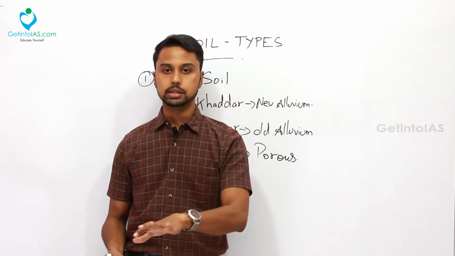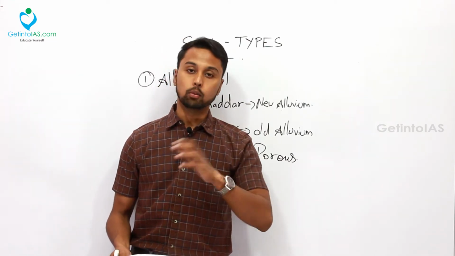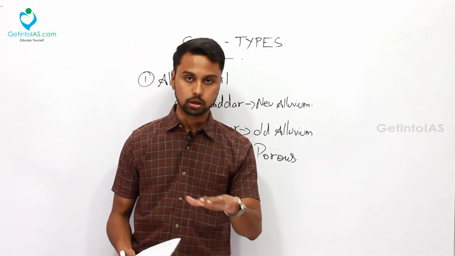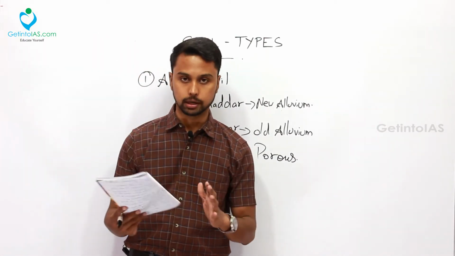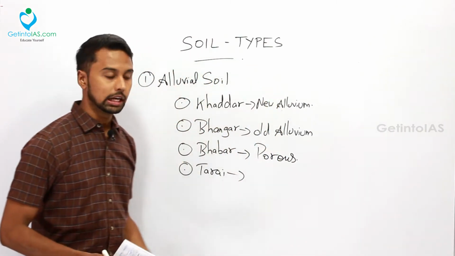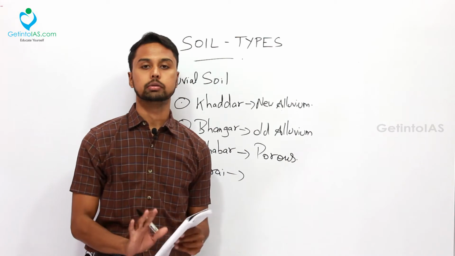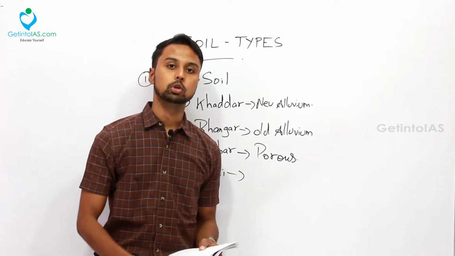And since it is depositional in nature, it is lacking in nitrogen. And what are the crops grown? We have already discussed. It is your wheat, paddy, maize, sugarcane, all can be grown there. This soil is very much fertile. The next thing is the types of alluvium, which are your Khadar, Bangar, Babar and Tarai. These are very important with respect to your UPSC prelims. So that is about the alluvial soil.